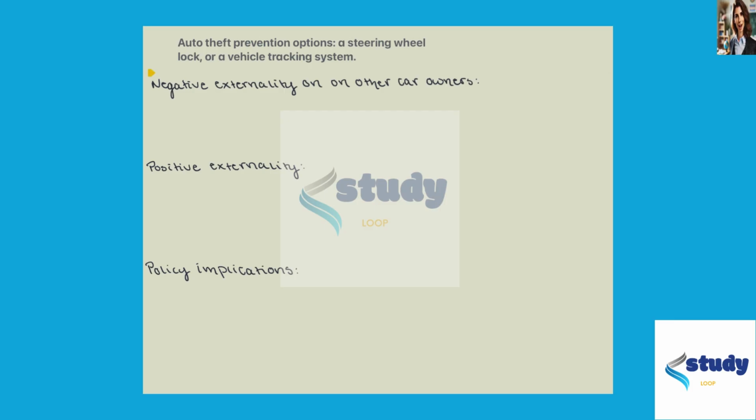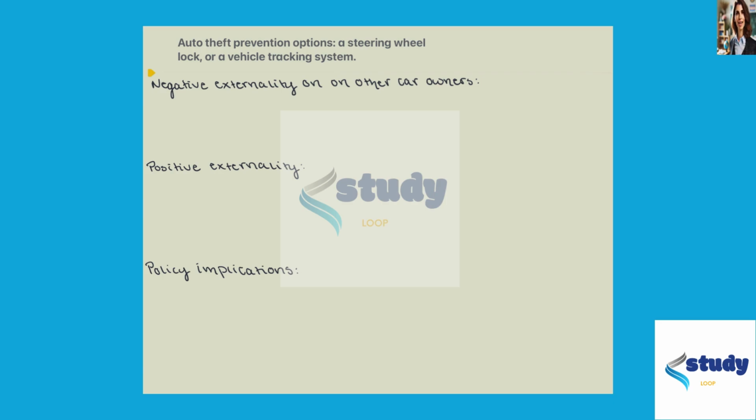This example is walking us through the idea of externalities, both positive and negative. What we're given is that there are two different auto theft prevention options. One is a steering wheel lock that prevents a thief from actually taking the car, or a vehicle tracking system, which works to allow police to better track your car in the case that it is stolen. So among these two, is there a negative externality on other car owners?